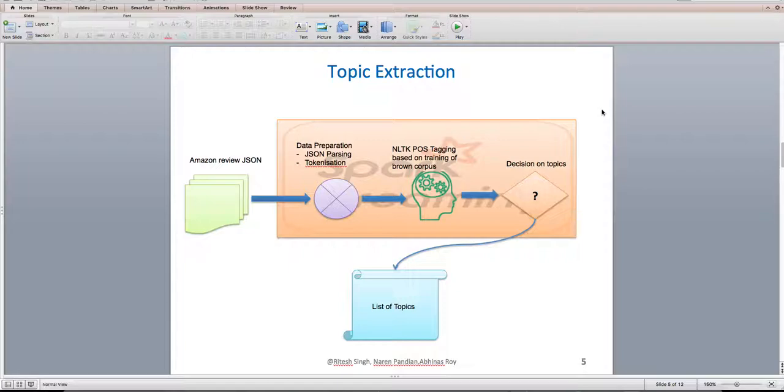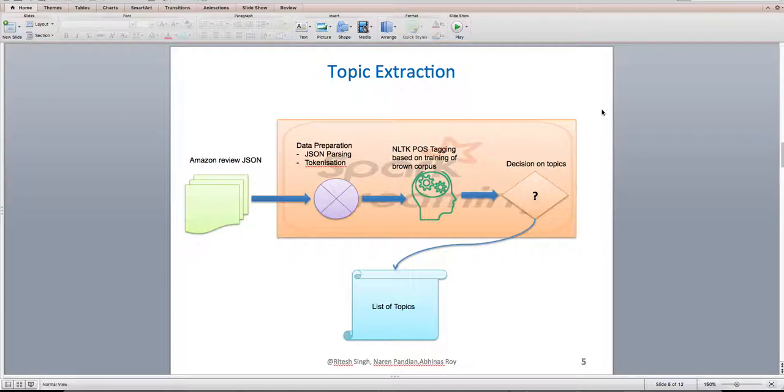Now, topic extraction. To perform topic extraction, we are using the NLTK library, and from the NLTK library, we are using the part of speech tagger. Once we receive the review data, we identify the POS tags for each of these review texts. Then by tokenizing each of the statements and creating the bigrams and n-grams, we are able to identify topics by extracting just the noun phrases.